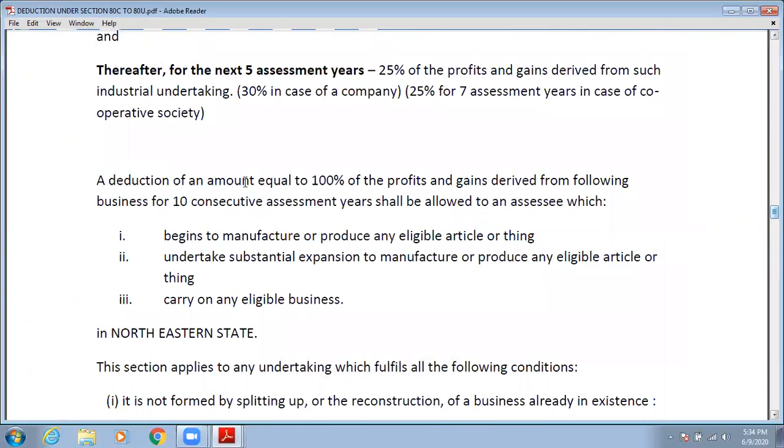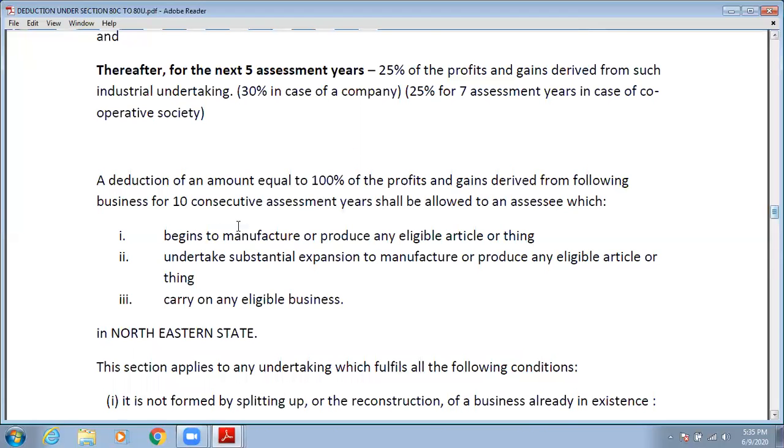Okay, so see what it is. A reduction of amount equal to 100% of profit and gain derived from the following business for 10 consecutive years will be allowed to assessees. So under this section 80IE, आपने जो भी profit ऐसे इस business से earn किया है, पूरा 100% का आपको reduction मिलेगा. जो भी profit आपने earn किया है, पूरे का पूरा 100% का आपको reduction मिलेगा. That means no income will be taxable under this business.